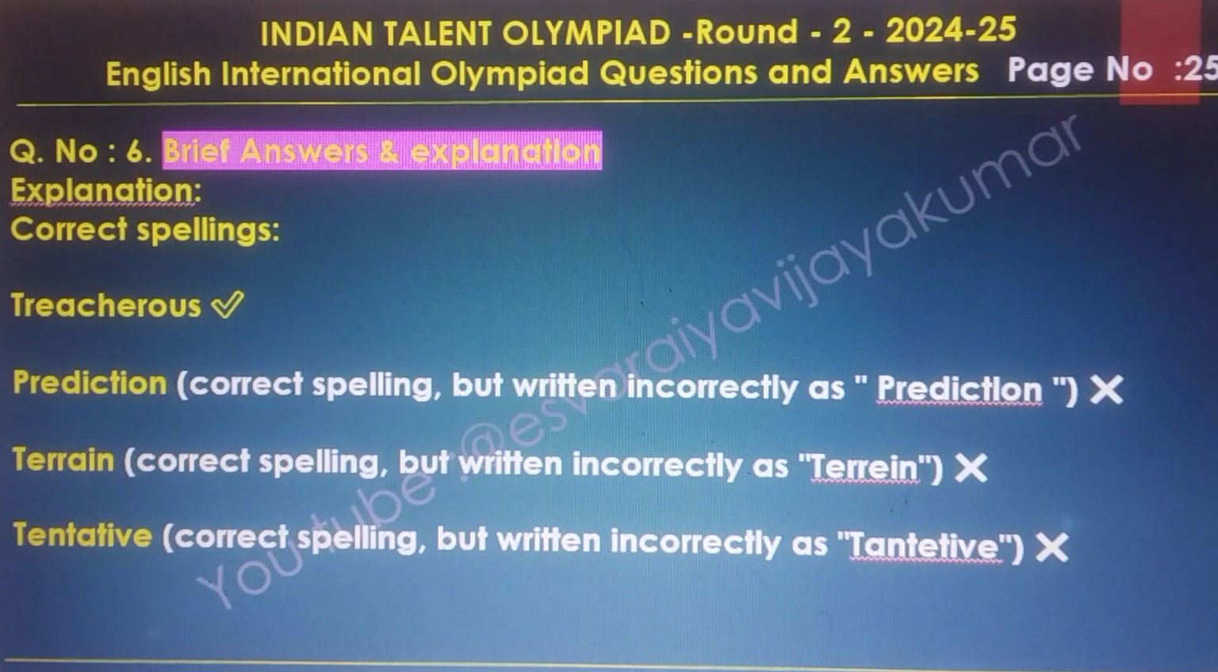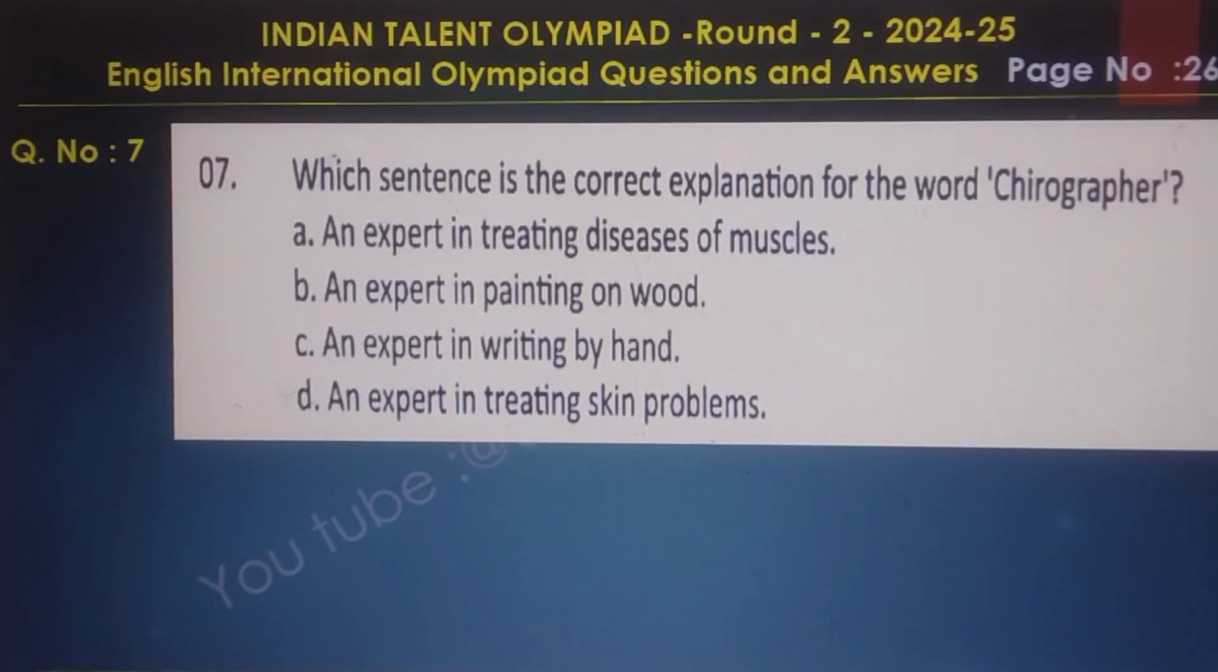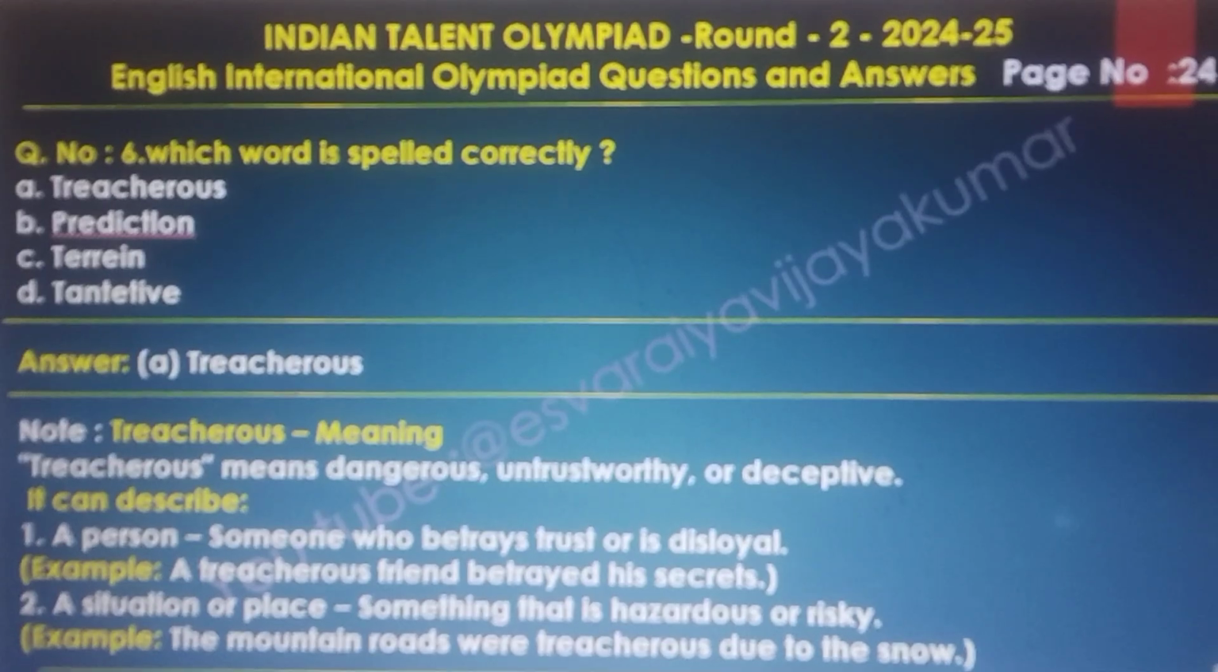And the explanation: the correct spelling is treacherous. The other options are incorrectly written, and that is wrong. Tentative is a correct spelling but written incorrectly in the question, that is wrong. So the final answer is treacherous, option A.